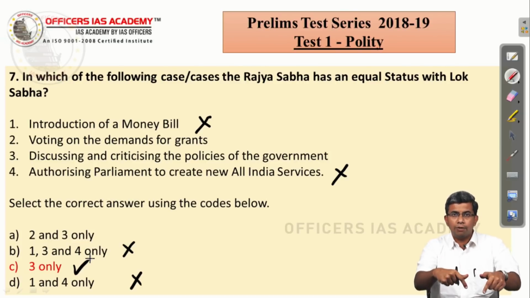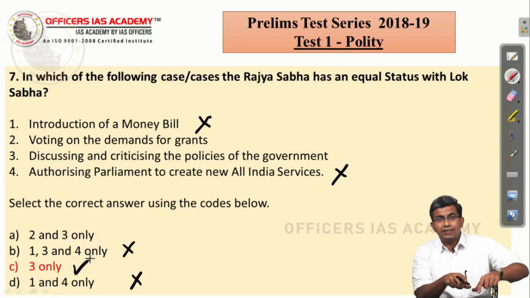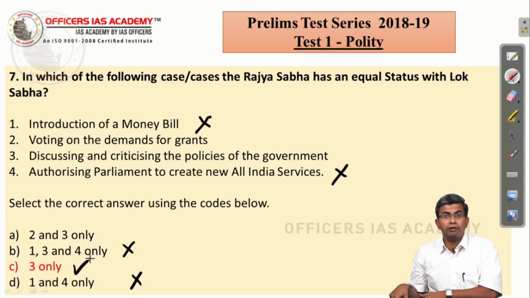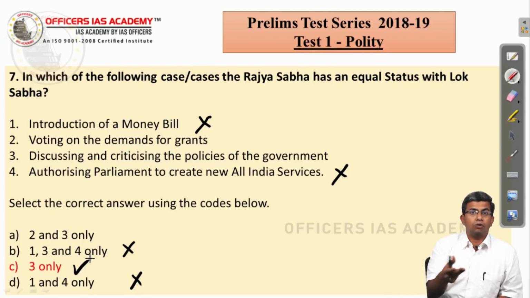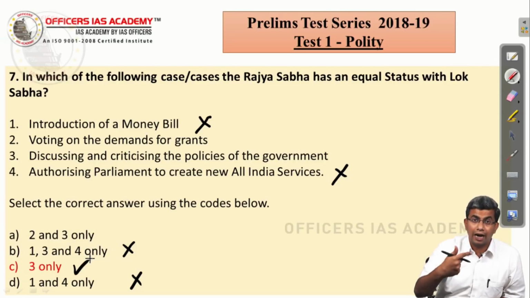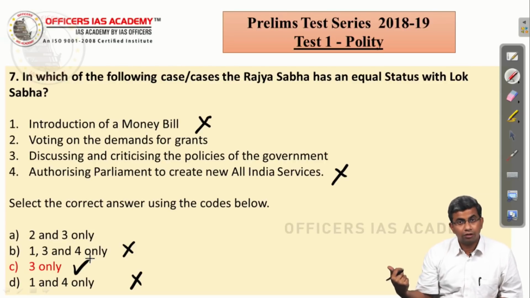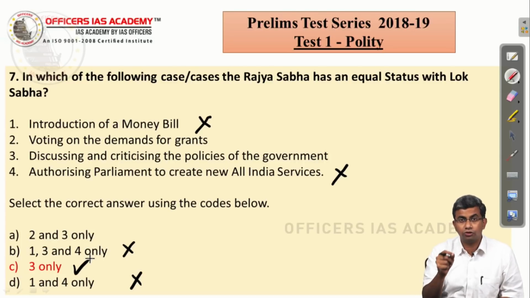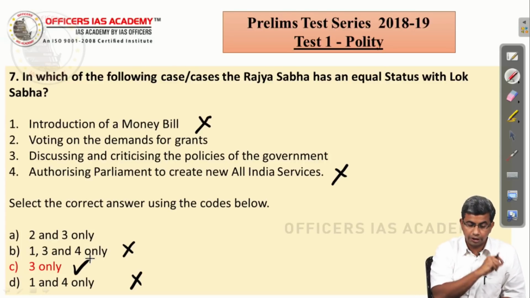Even if you know one statement, you can reduce it to a 50-50. By just linking it to some other question, you will be able to arrive at the final answer. Otherwise, you may be wondering that, okay, I don't know the answer for this. Don't be in a hurry to solve the questions and get out. You should use the entire 2 hours fully. So, please have that in mind.